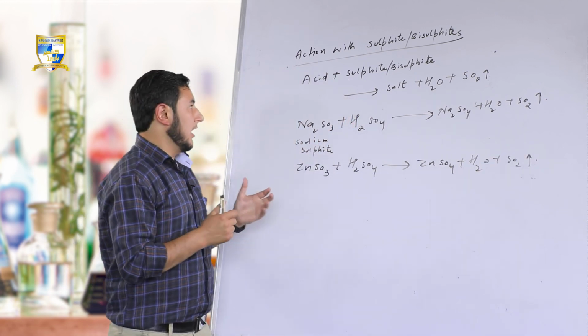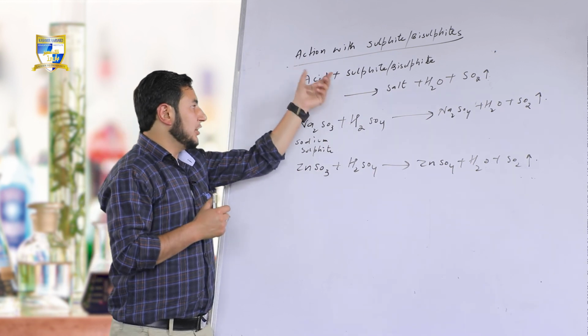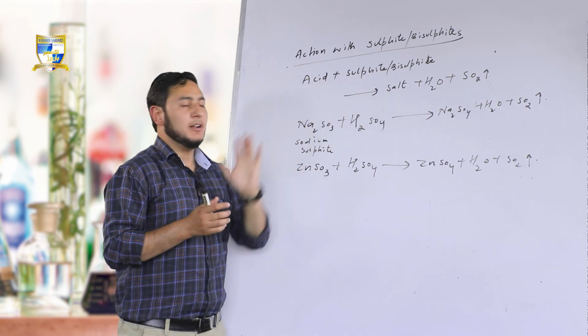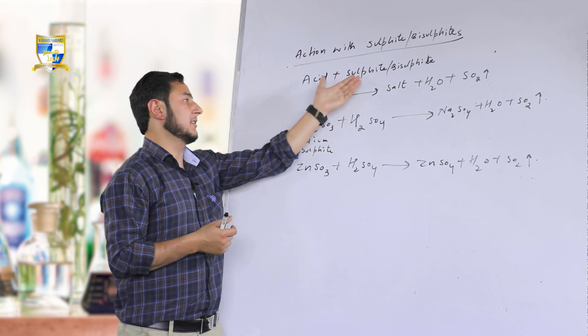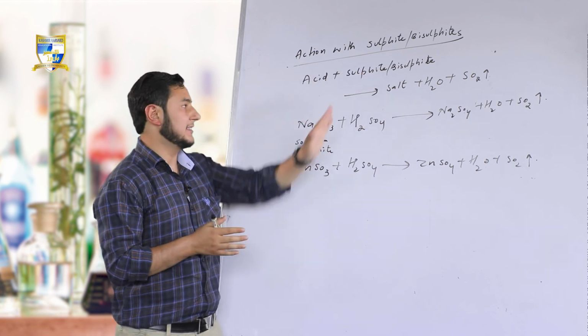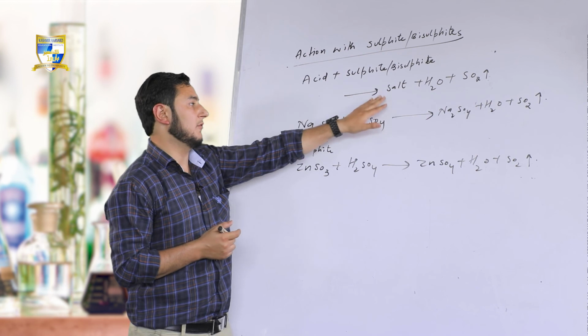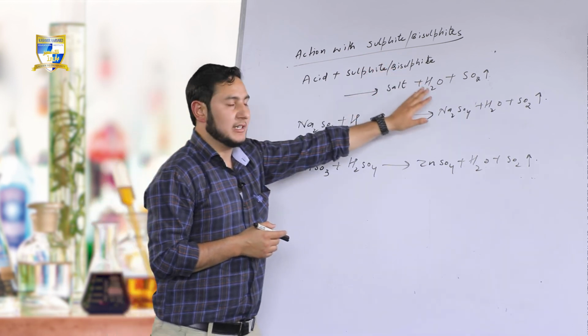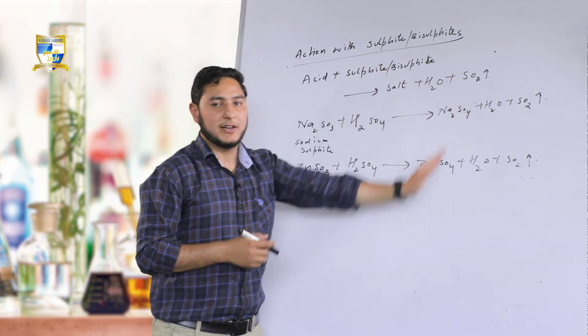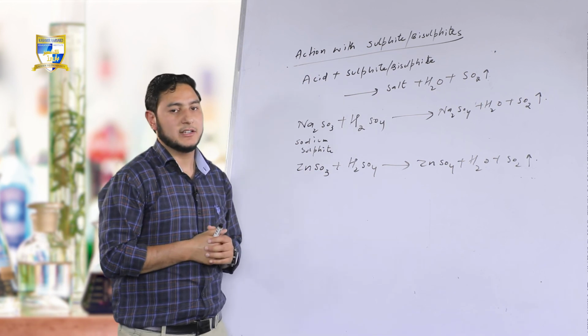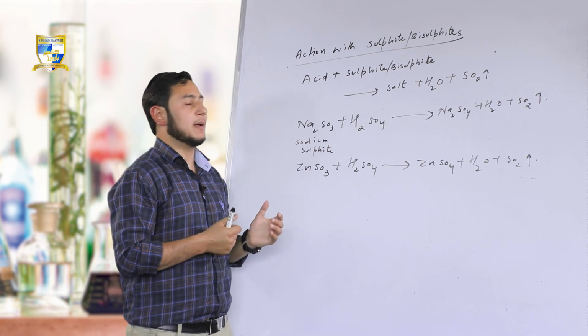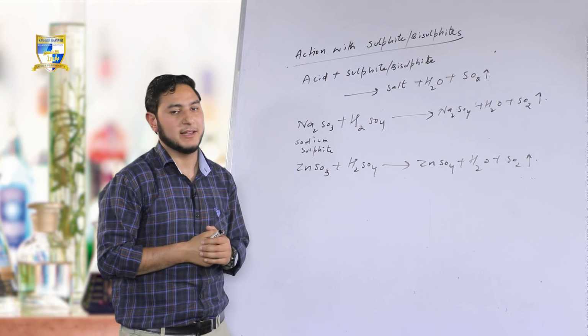Clear? This was the reaction of acid with sulfide or bisulfide. What happens when acids react with sulfide or bisulfide? I am repeating, they form salt and water, and there is liberation of sulfur dioxide gas. In the next lecture, we will be discussing more about acids, or we will be discussing the bases. Thank you.